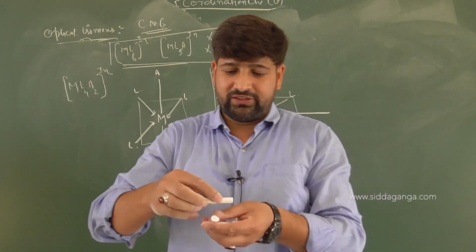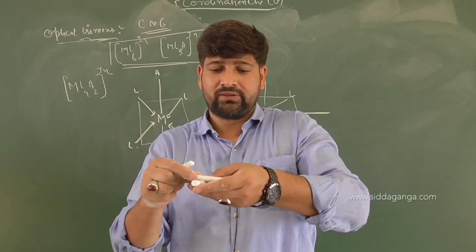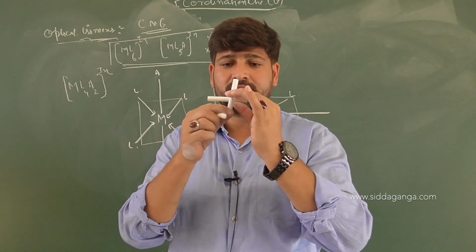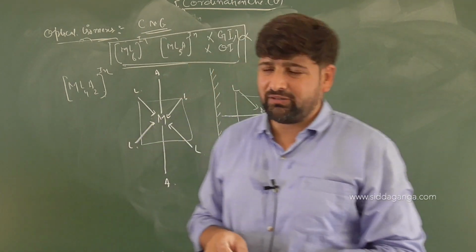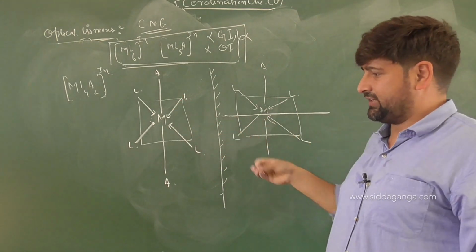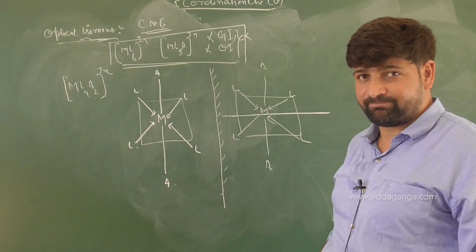Now, these are the two reference planes I have. In simple words, you have one here, one here, one here, one here. One above the plane, one below the plane. You got it clearly? Clear?